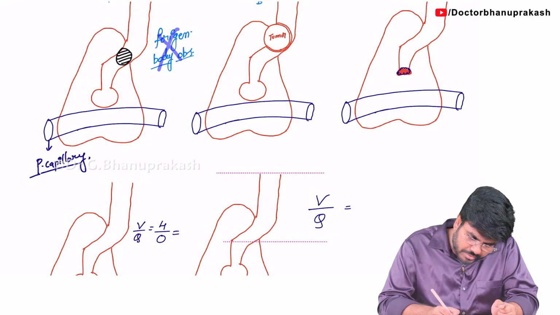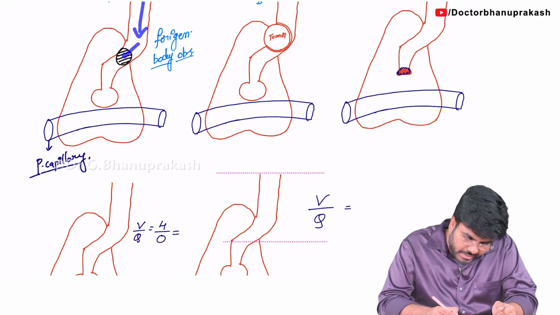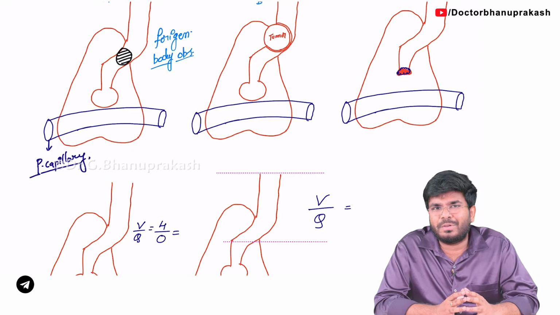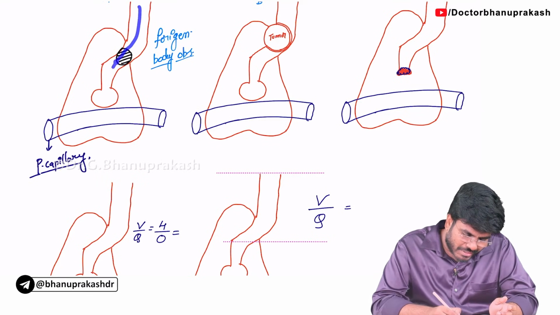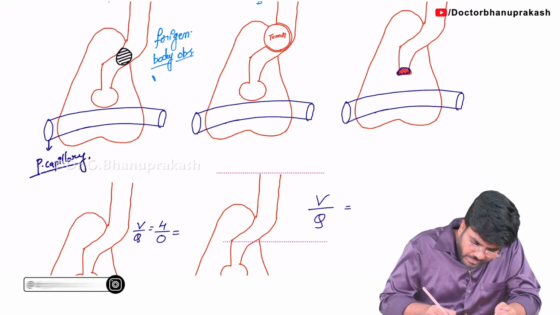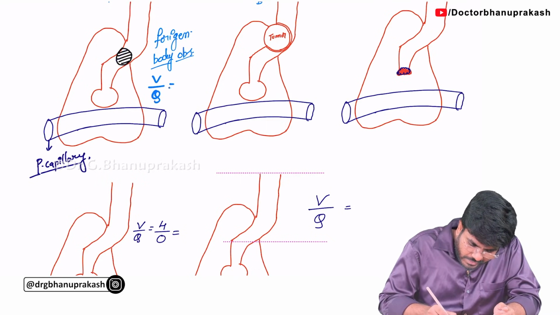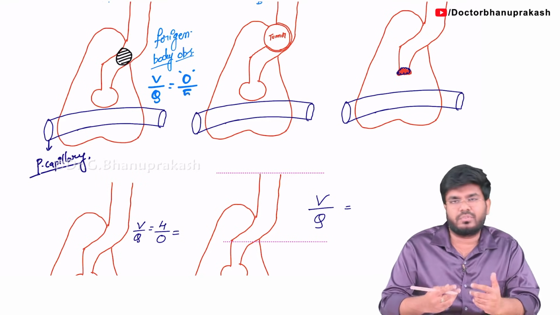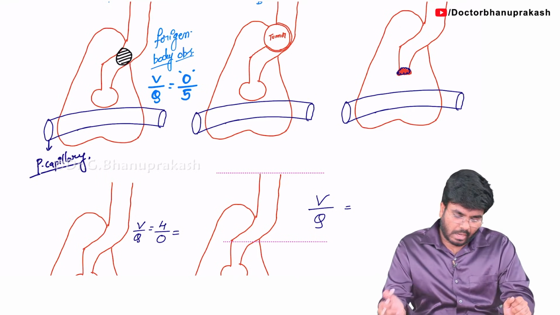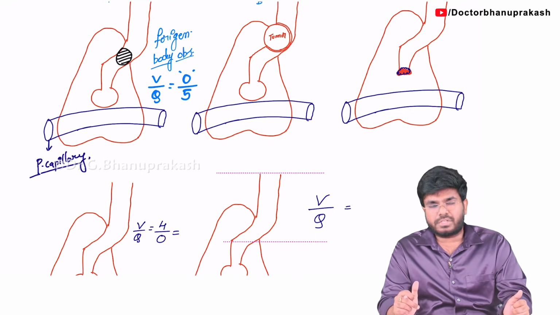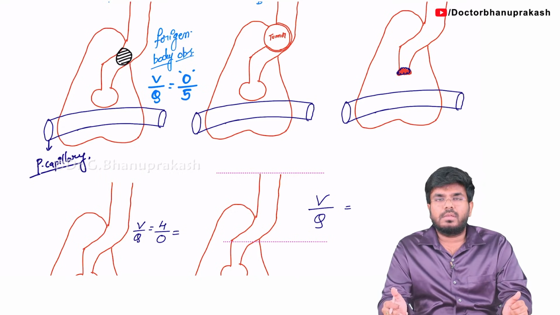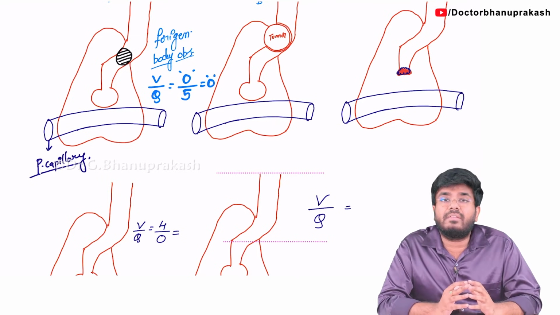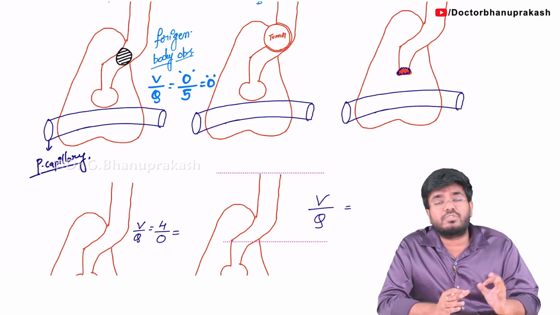Now tell me, whenever there is a foreign body obstruction, who will be affected? Is it the ventilation or is it the perfusion that is getting affected? Definitely ventilation. Ventilation becomes 0 in this condition. Ventilation stops suddenly. But what about the perfusion? Perfusion is happening normally, 5 liters of blood is going. So ventilation becomes 0, perfusion is normal. 0 divided by 5, how much? The value will be 0. So in a person who has an airway obstruction or a foreign body obstruction, the ventilation perfusion ratio is going to be 0.